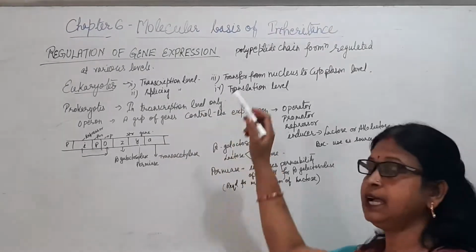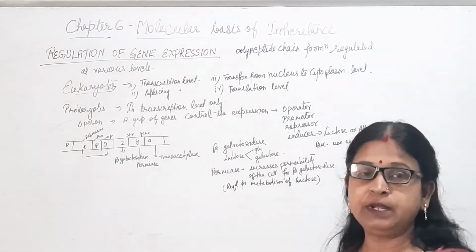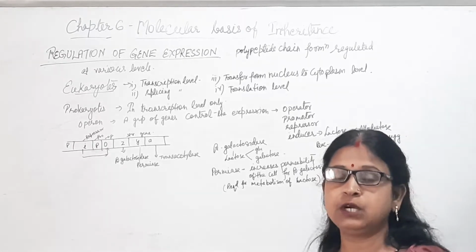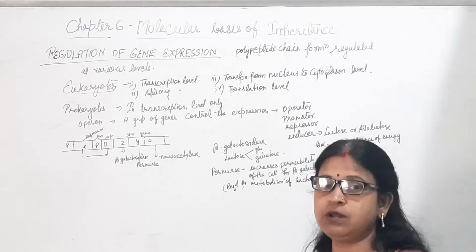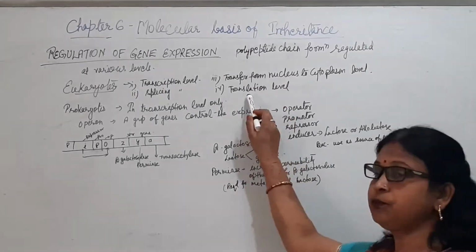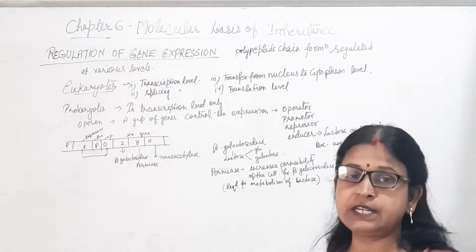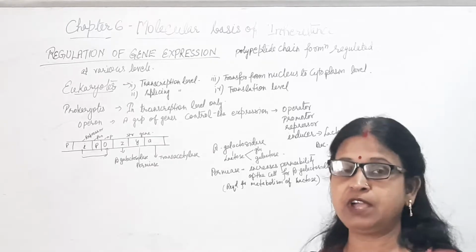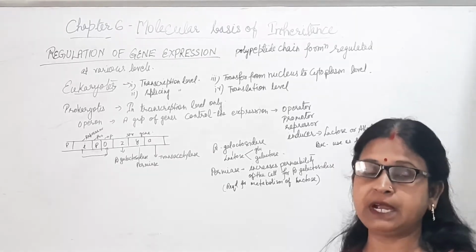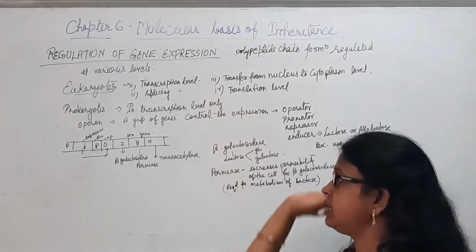Then, after the mature mRNA is formed, it is transferred from the nucleus to the cytoplasm. At that time also some gene regulation occurs. Then at the 4th level, that is the translation level, the base sequence of mRNA is translated into the sequence of amino acids in the polypeptide chain. So at these 4 levels gene expression is regulated.